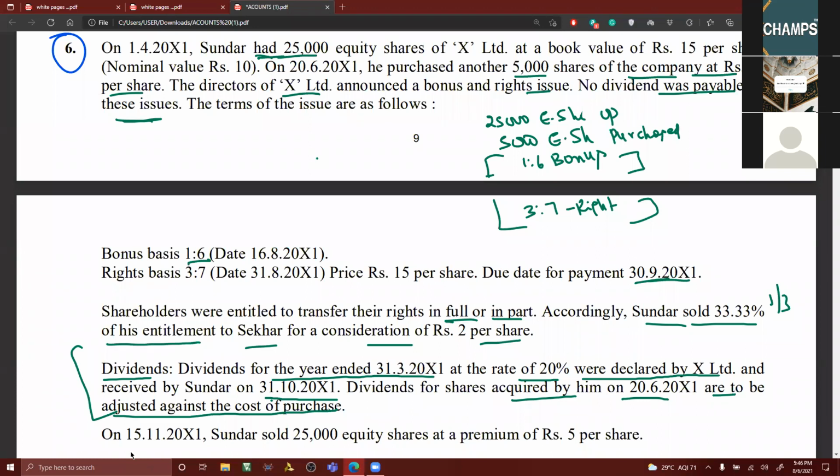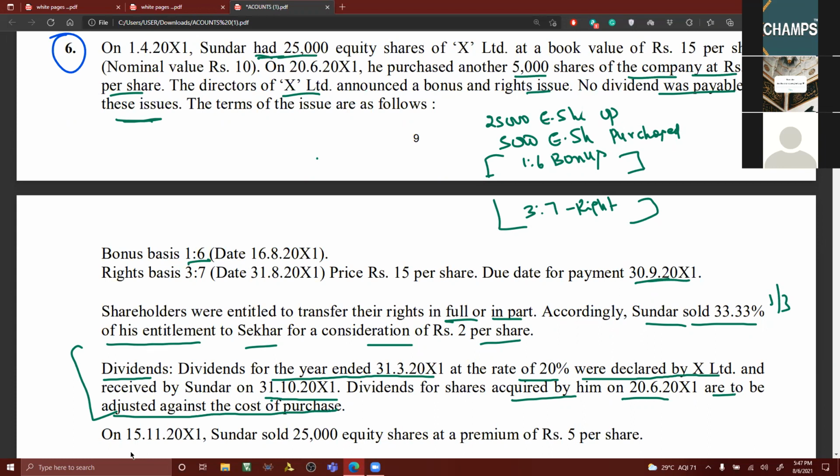And right from the beginning, I've been telling the same model, 3 to 4 problems we are having. Same model. Good. Now I think you got the clarity on 25,000 equity shares. 1/4/2011, what is the last year? Tell me. Year ending 31st March 2011. Am I right? You can see, dividend for the year ended 31st March 2011 means I'm holding the shares in the last year. 1/4/2011 opening balance is nothing but the closing balance of last year. For that particular period, I'm receiving the dividend.